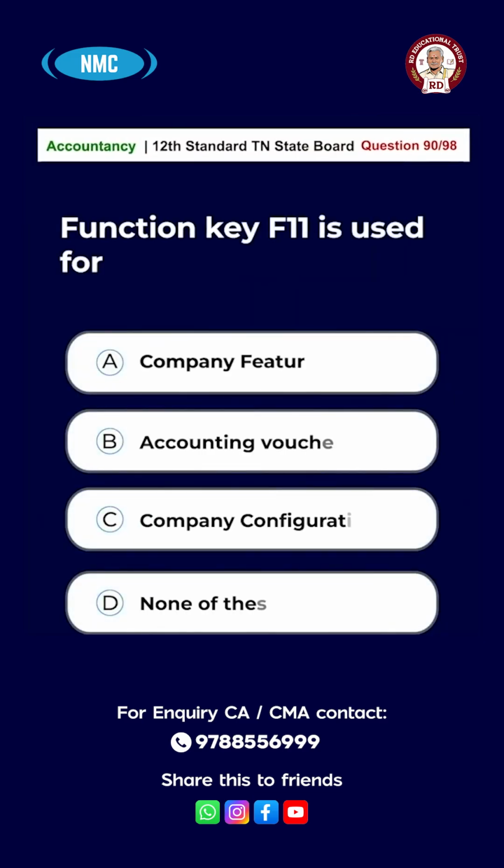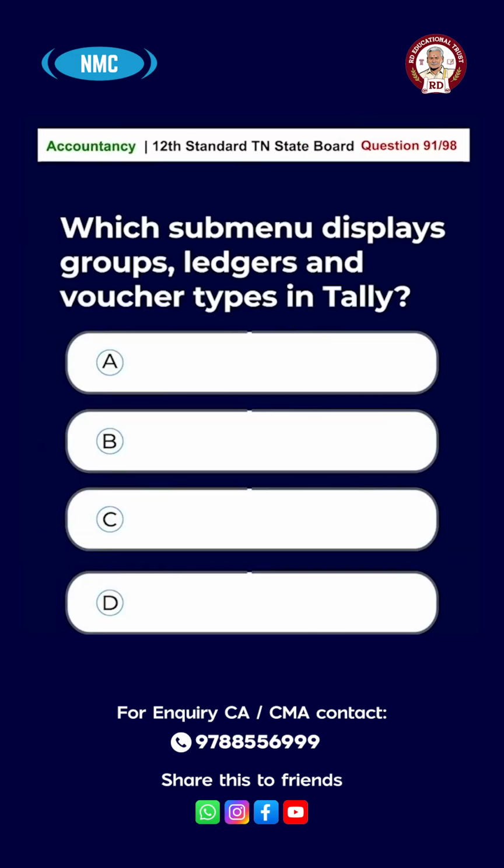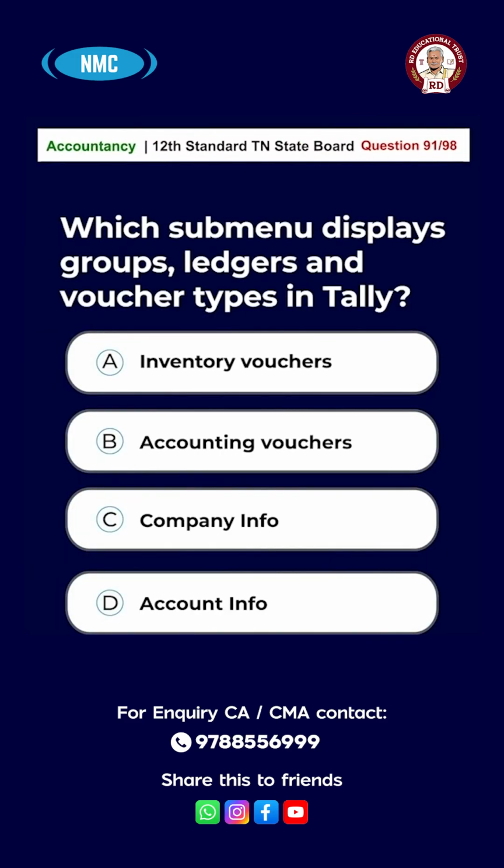Question number 90. Function key F11 is used for A. Company features, B. Accounting vouchers, C. Company configuration, D. None of these. And the answer is option A. Company features. Question number 91. Which submenu displays groups, ledgers, voucher types in Tally? Option A. Inventory vouchers. Option B. Accounting vouchers. Option C. Company info. Option D. Account info. And the answer is option D.